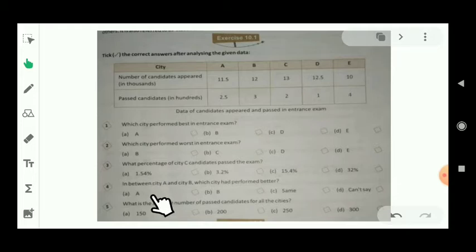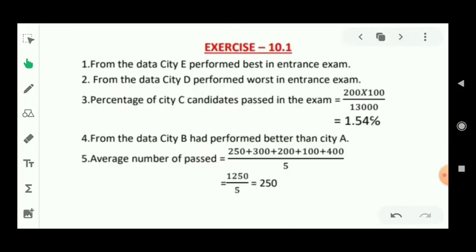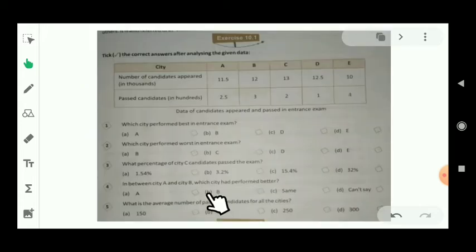Let's see question number 4. In between city A and city B, which city performed better? From this data, we can see in city A, from 11,500 candidates, 250 candidates passed, and in city B, from 12,000 candidates, 300 candidates passed. Let's see the solution of this question. From the data, city B performed better than A. So its option will be B. That means city B. Let's see the last question.